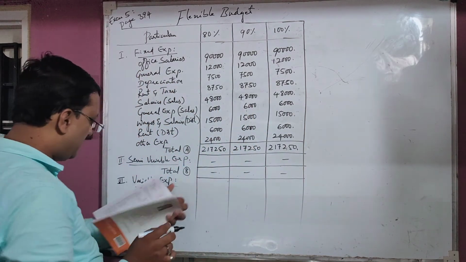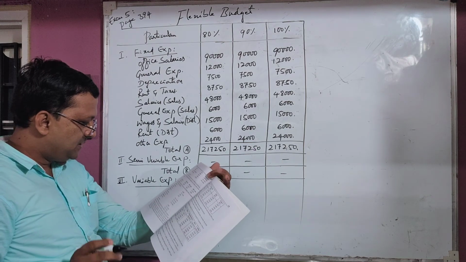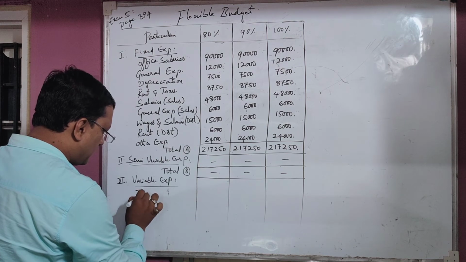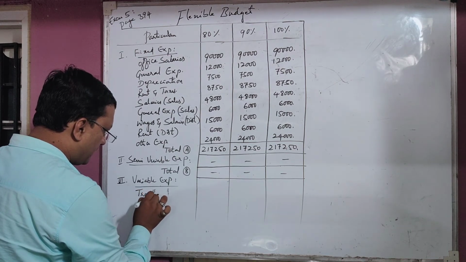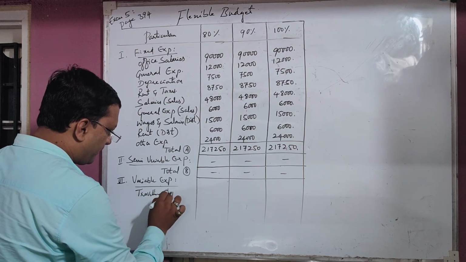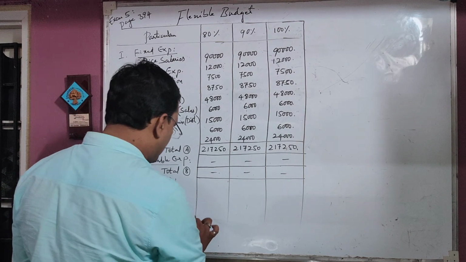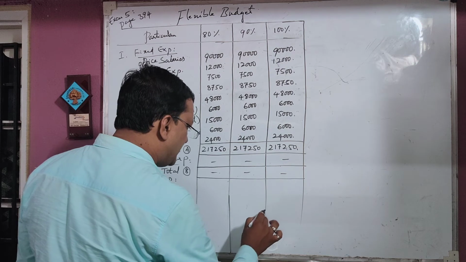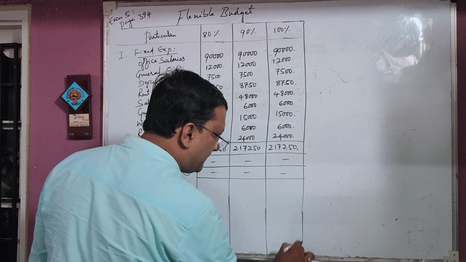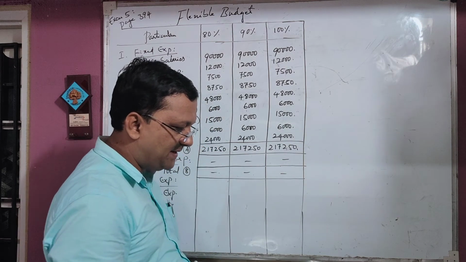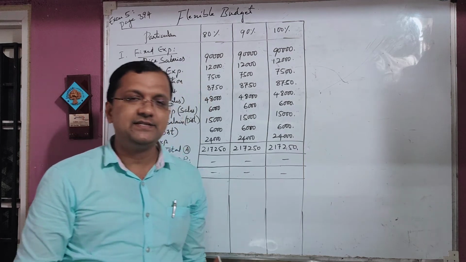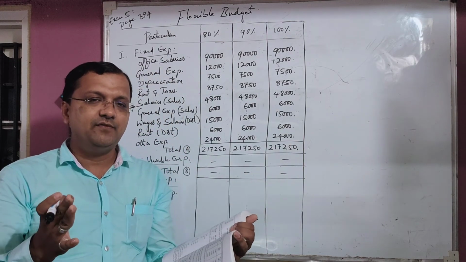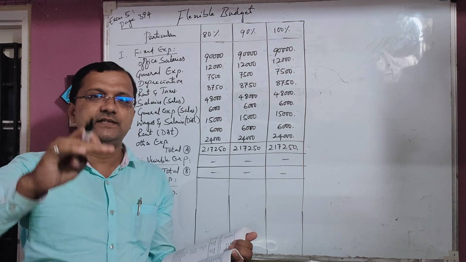You have to take the first item, traveling expenditure. The given traveling expenditure is for 80% capacity. For 80% it is changing in nature. If it is 80% capacity, expenditure will change.